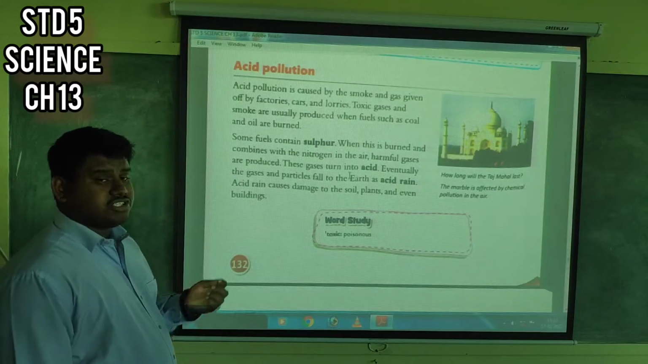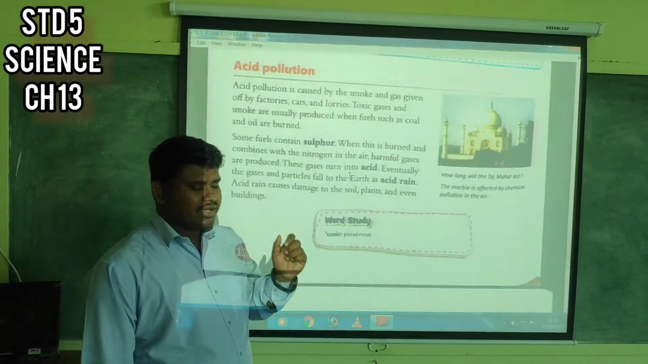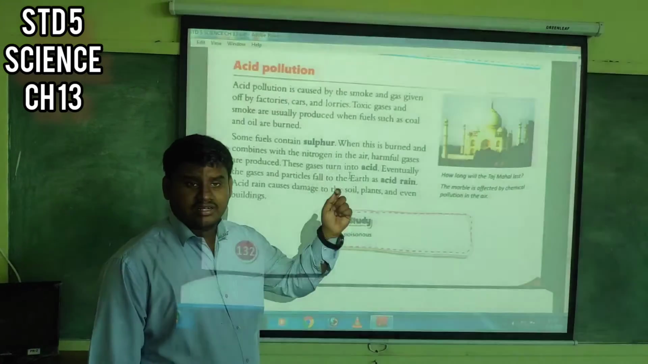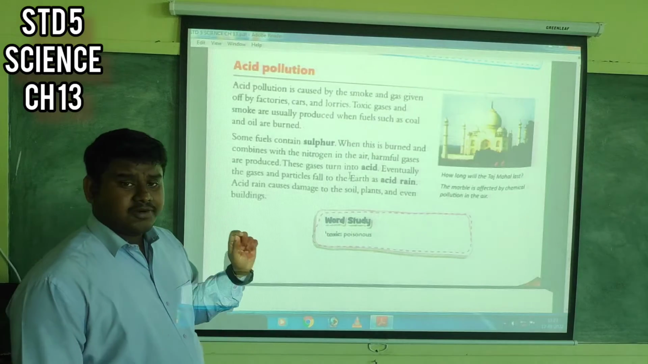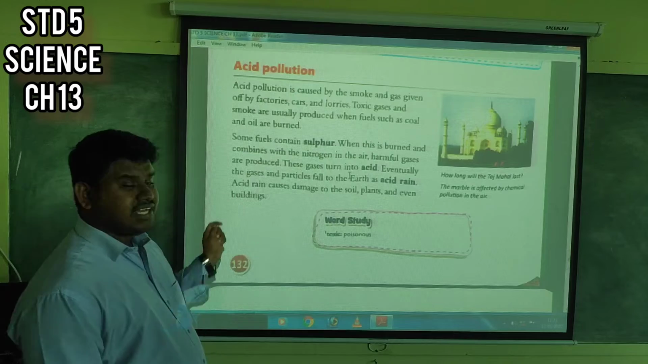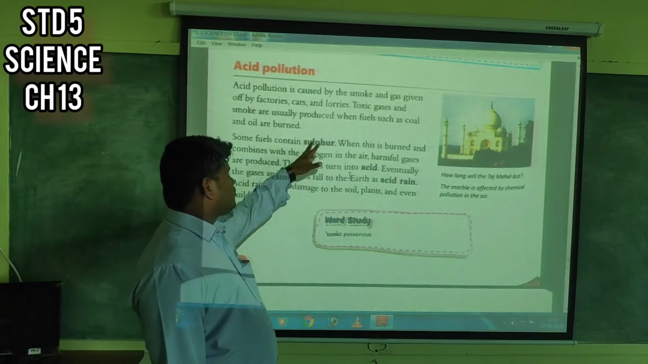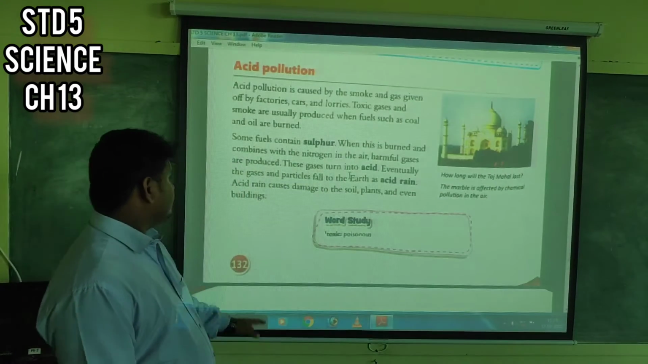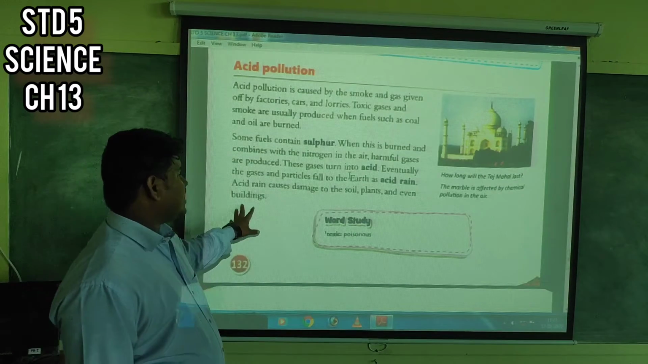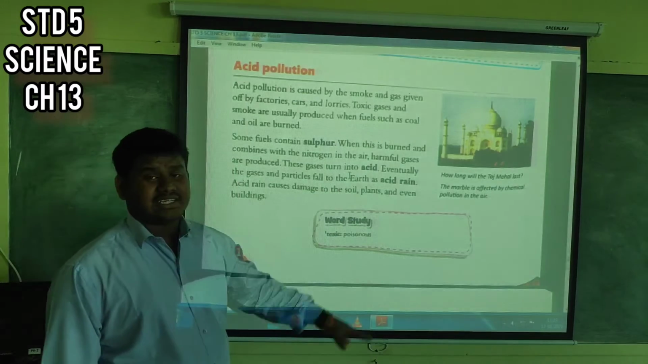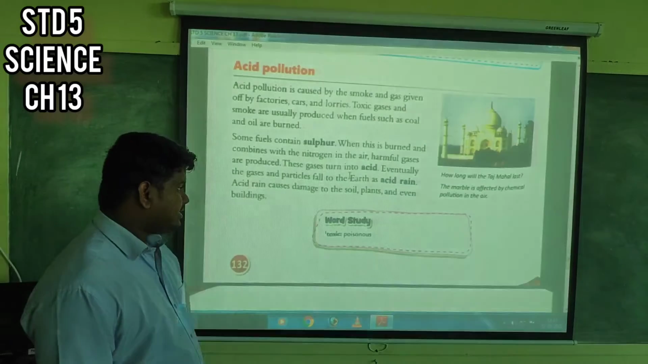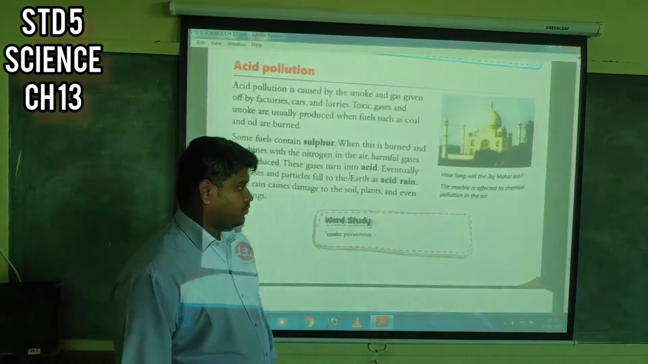Then some fuels contain sulfur. So sulfur is an element, a chemical element. When this is burned and combines with the nitrogen in the air, nitrogen is present in the air. How much? 78% nitrogen in the air. Harmful gases are produced when sulfur reacts with nitrogen. Okay, these gases turn into acid. Eventually, the gases and particles fall to the earth as acid rain, and acid rain causes damage to the soil, plants, and even buildings. Okay.